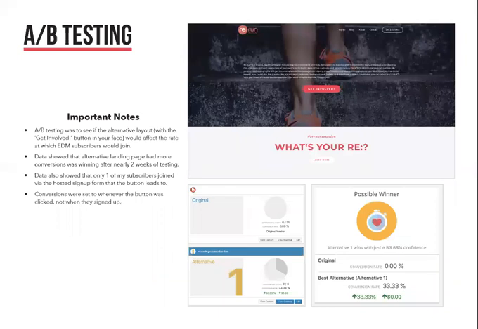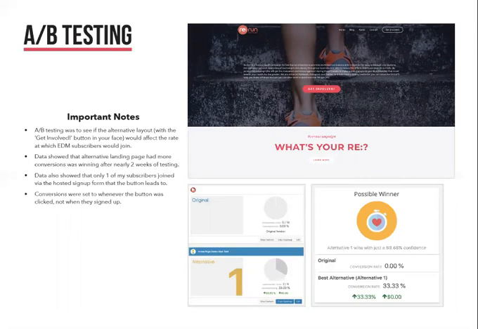As for the A/B testing, it is mainly used to see if a different layout would help me gain more EDM newsletter subscribers. The layout seen here was testing whether having the description of the campaign and a call to action button right in front of the visitor when they first see the page would affect their decision to join up.